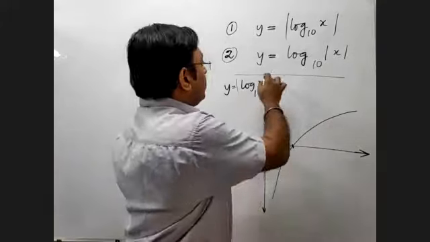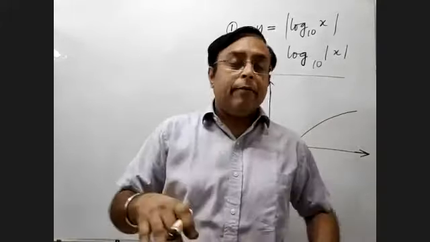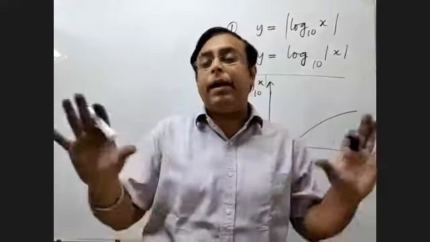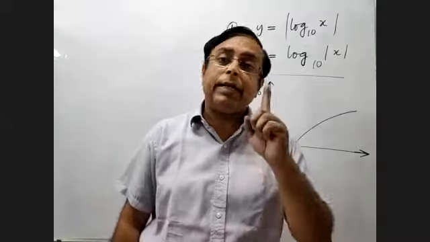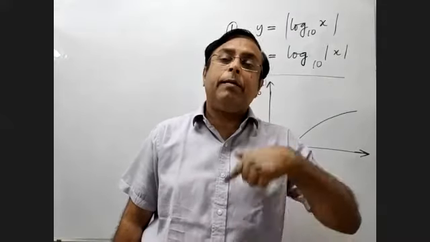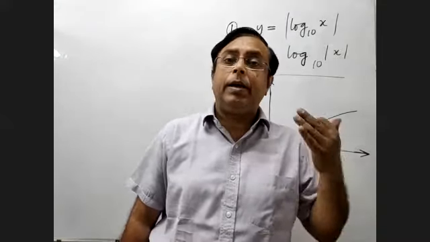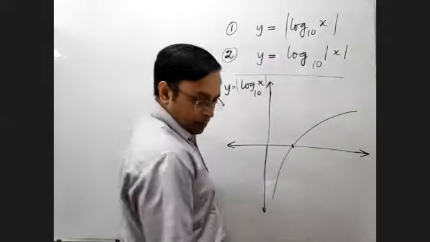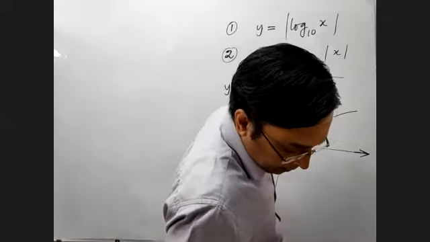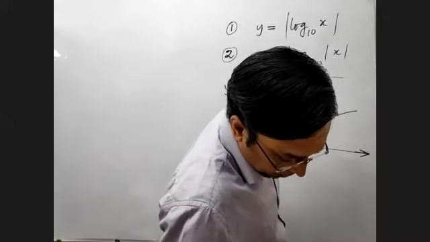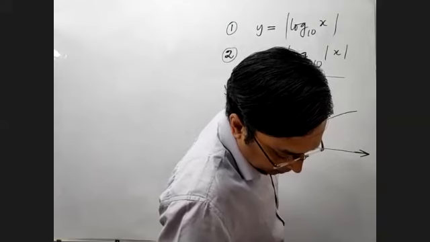But if you do a mod over this, what does it mean? That means wherever y is positive, let it retain. And wherever y is negative, let it become opposite in sign, because we have to make it forcibly positive. So therefore, this part will remain as it is. One or two more answers have come up. I don't know who is this, so I'm just going to write name here.